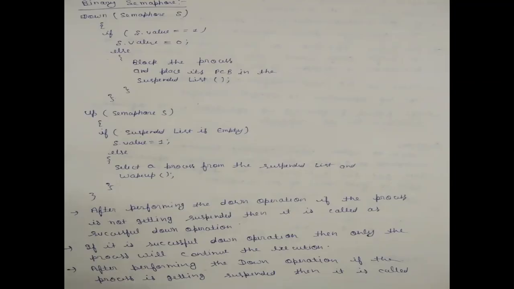There is no unsuccessful up operation. The up operation is always successful because there is no case in which the S value becomes 0 in the up operation. There is no concept of the S value becoming 0 here. When the S value becomes 0, only then will the process be suspended. That's why in the up operation, you always get a successful up operation.